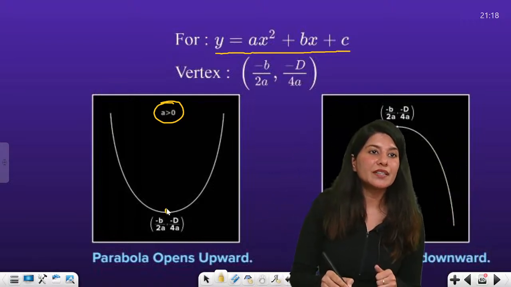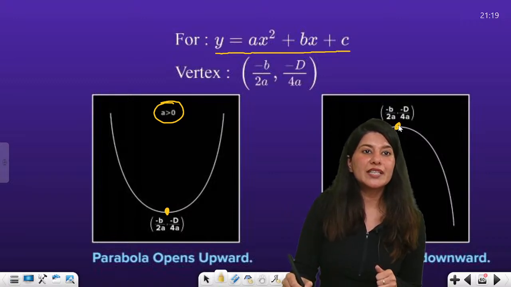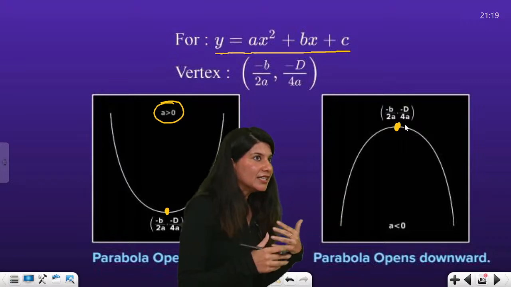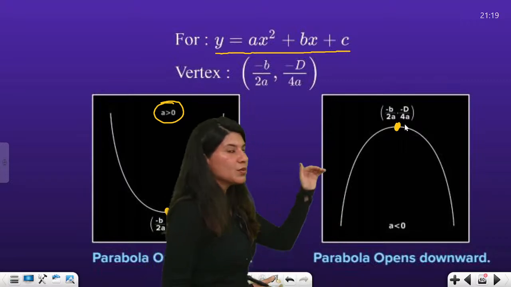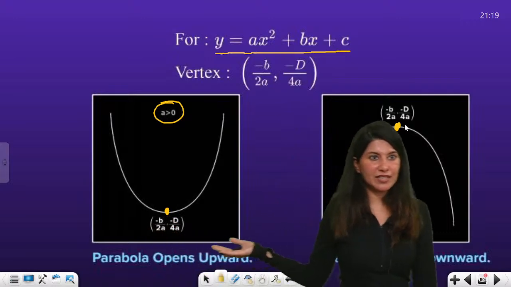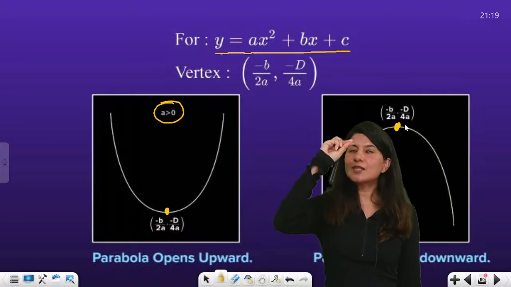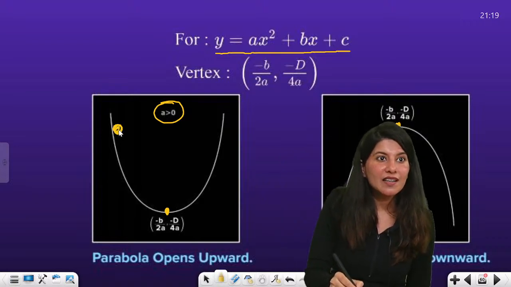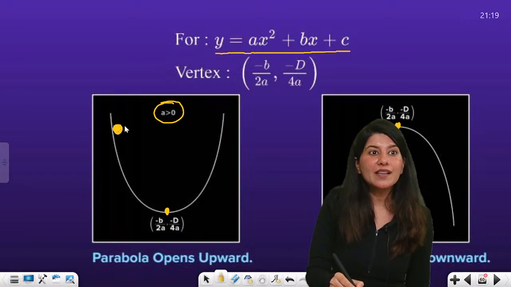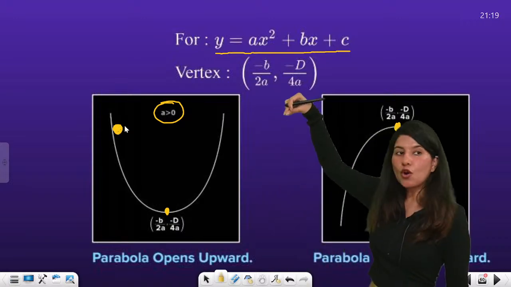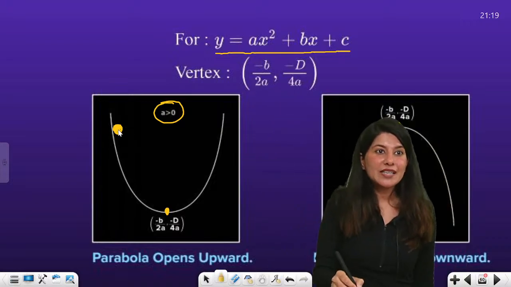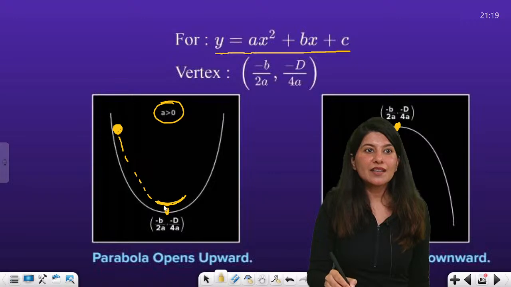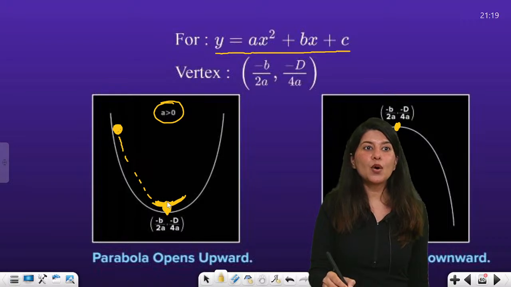Now what about this point? This is called the vertex of the parabola. Let me tell you the definition of the vertex of a parabola. Suppose you are able to see the happy parabola. If I take a small pearl, a small ball, and I drop it over here, what will happen? It will swing, and at the end it will stop over here at the lowest point. Can you see? It will stop at the lowest point.